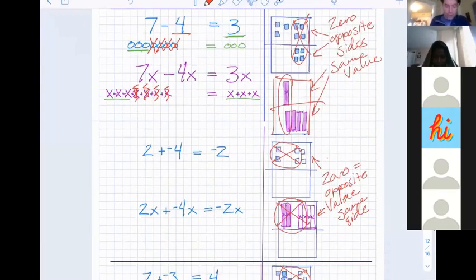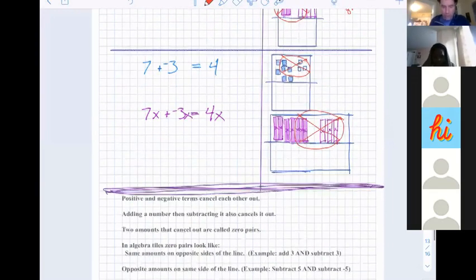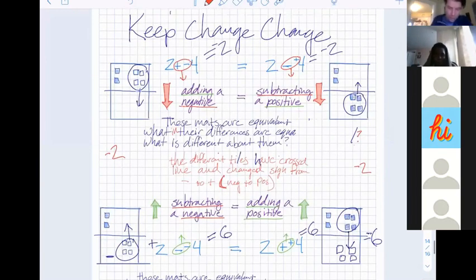And then there's 7 minus 4. The way you would diagram that is 7 on the top, adding 7 and then subtracting positive 4. And then the 4 on the bottom cancels out 4 on the top. And then what's left are those 3 that aren't circled over there. And that is my answer. See, the 3 is this 3 that's not canceled out. So just to review that for you guys, I wanted to do that before we talked about something called keep, change, change. Now, keep, change, change. I'm actually going to delete some things here before we go over this.